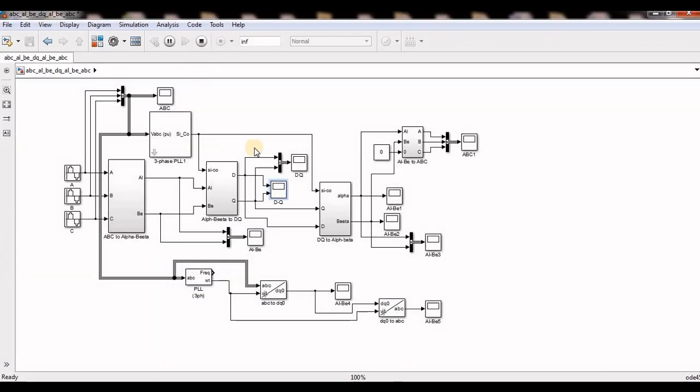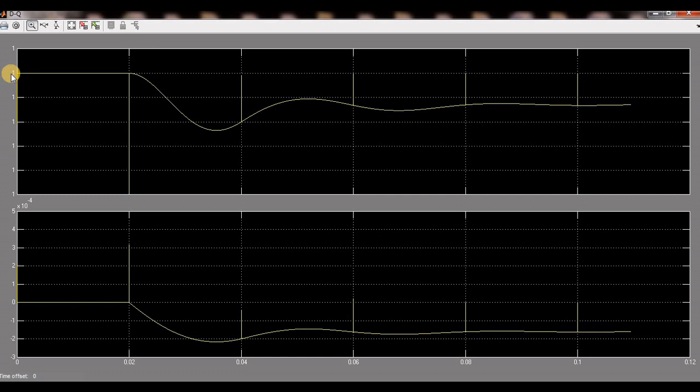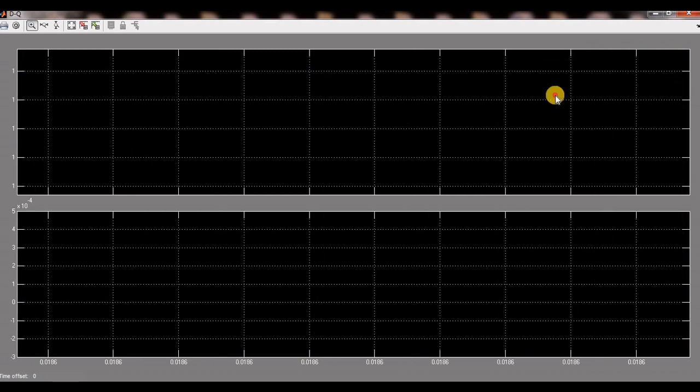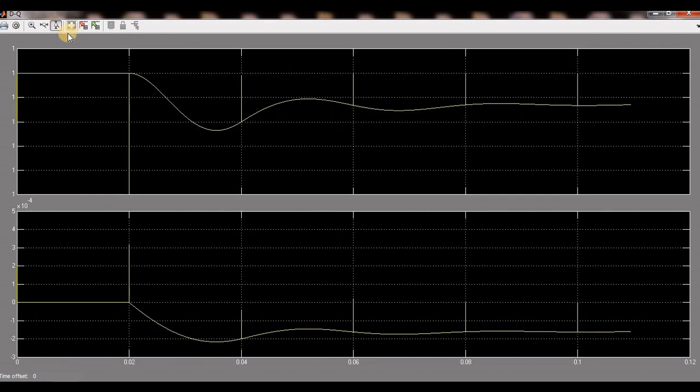See, I will stop the running and I will show you how it is coming. See, it is 1 to 1. So this is not oscillating, this is completely 1. So I will make the y-axis properties.